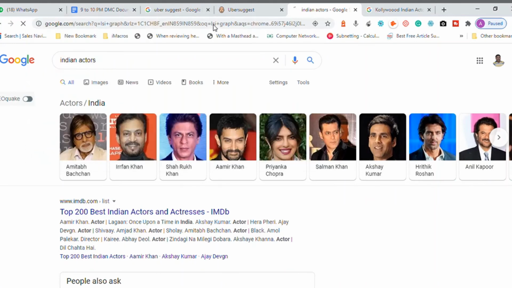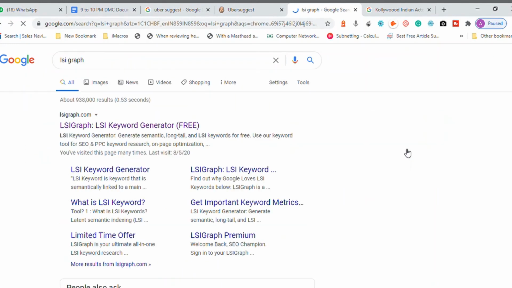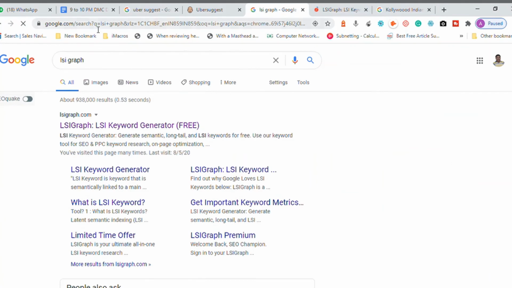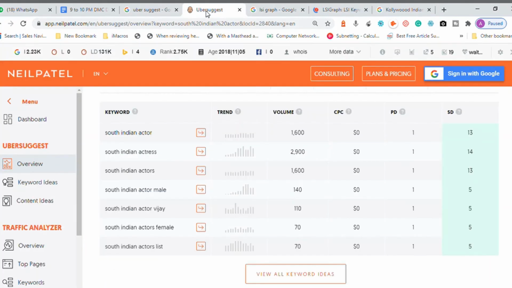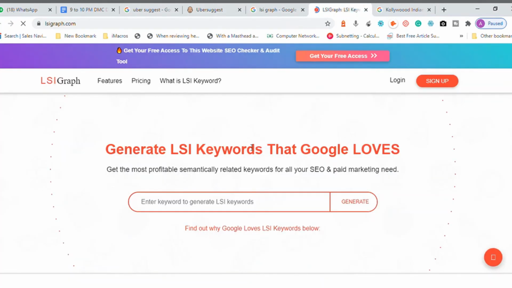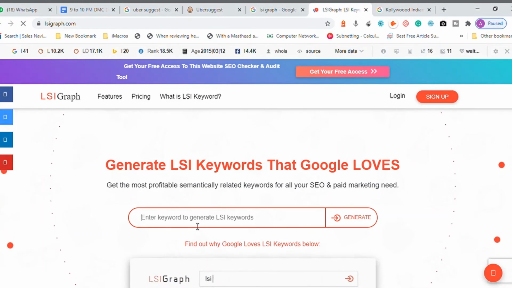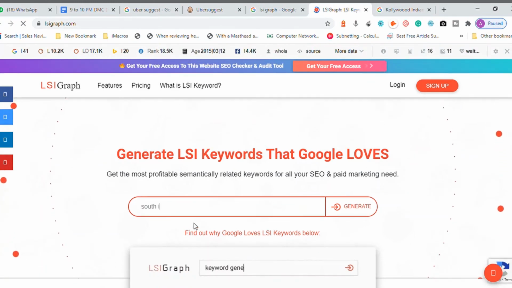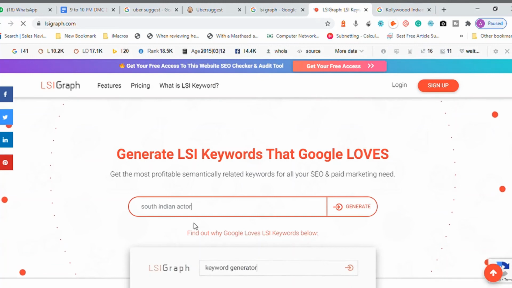LSI Graph. You can click on this tool. The same as what we did there in Ubersuggest. South Indian actor, you can feed the keyword here. Now click on generate.